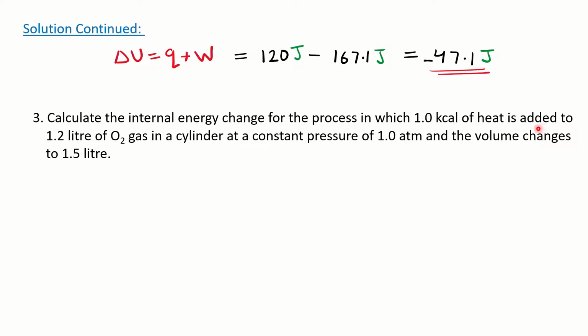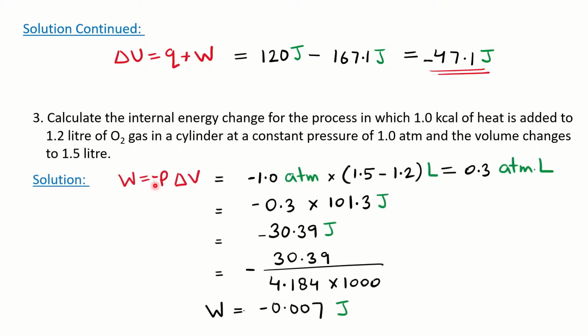Added means absorbed, which means a positive value of Q. There is 1.2 liter of oxygen gas in a cylinder at a constant pressure of 1 atmosphere, so P is given, and the volume changes to 1.5. The volume is changing from 1.2 to 1.5, which means expansion. Expansion means we know W should be negative.